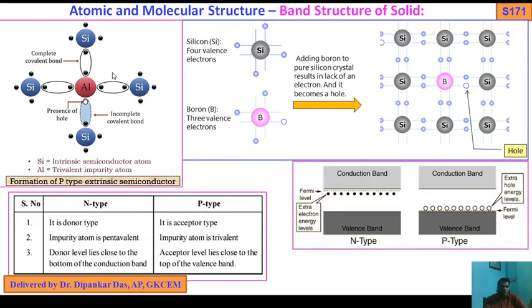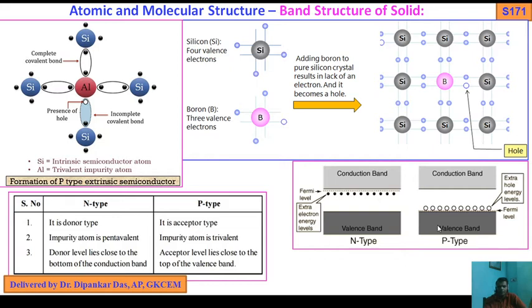Now look here, aluminium. This is the aluminium, silicon, silicon. Aluminium or boron has 3 valence electrons, 1, 2, 3. These 3 valence electrons are used to form 3 covalent bonds with 3 adjacent silicon atoms. So this is the 1, 2, 3 complete covalent bonds. Now come to here: an incomplete covalent bond, a 1 electron bond. Presence of a hole. The hole is generated here beside the aluminium. So this is the p-type semiconductor.